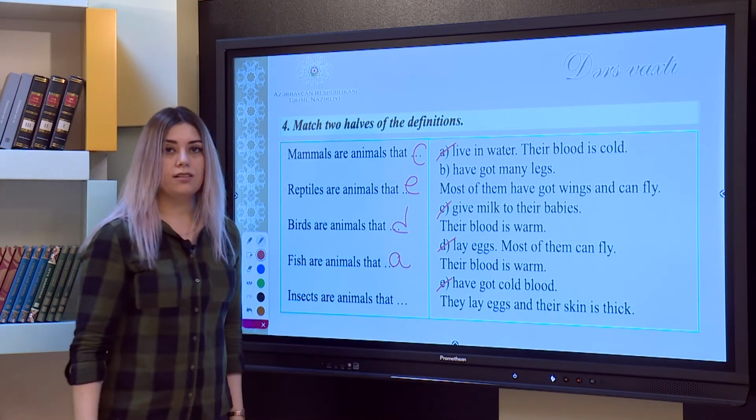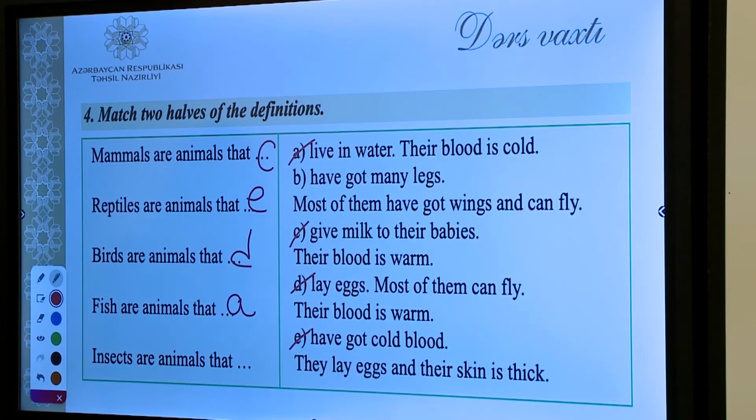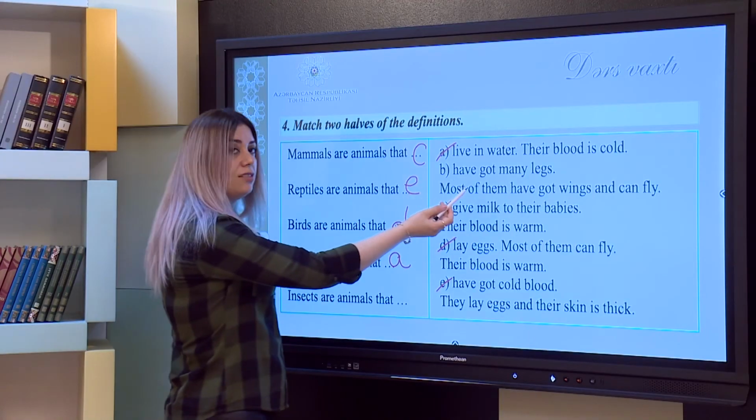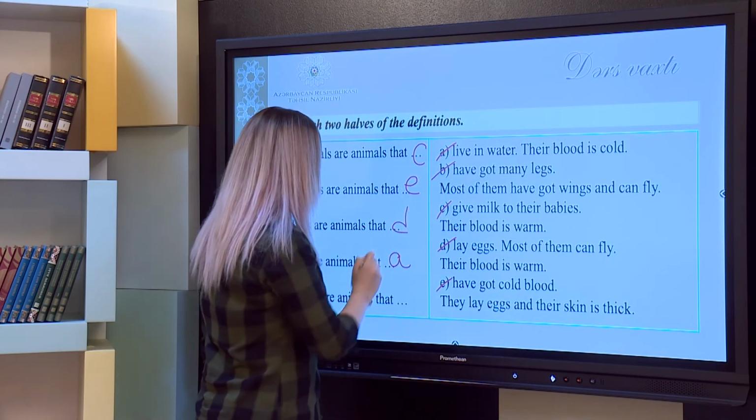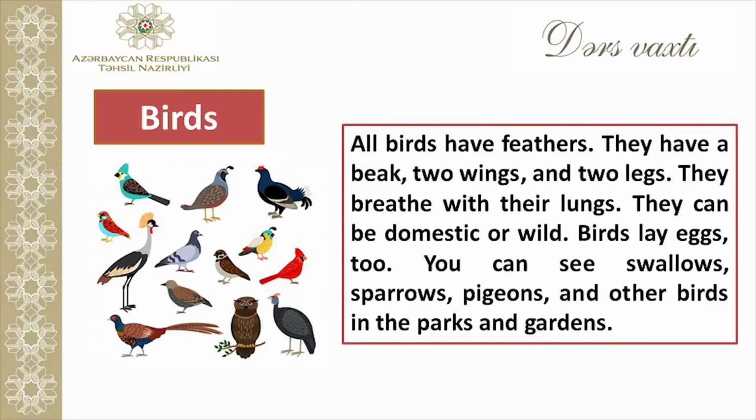And the last one, dear students. Insects are animals that have got many legs, and most of them have wings and they can fly. This is B. Now let's read about birds. All birds have feathers. They have a beak, 2 wings, and 2 legs. They breathe with their lungs. They can be domestic or wild. Birds lay eggs too. You can see swallows, sparrows, pigeons, and other birds in the parks and gardens.